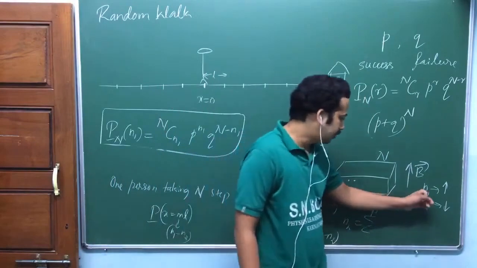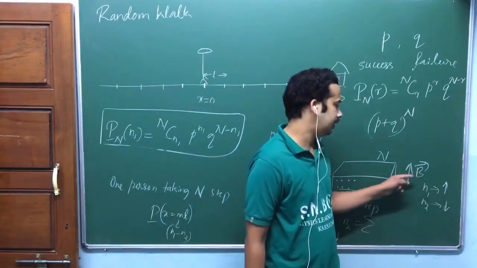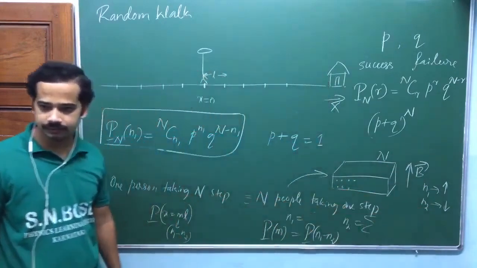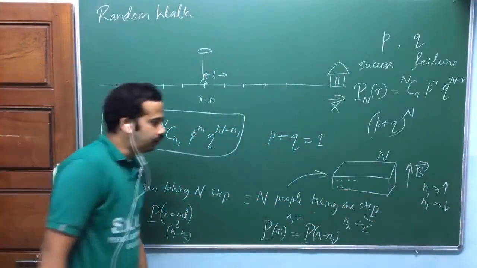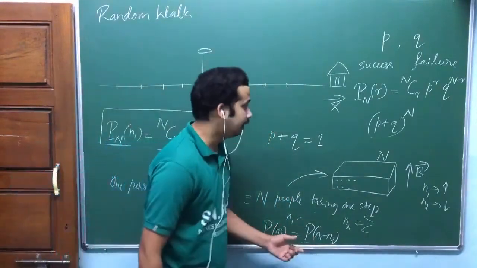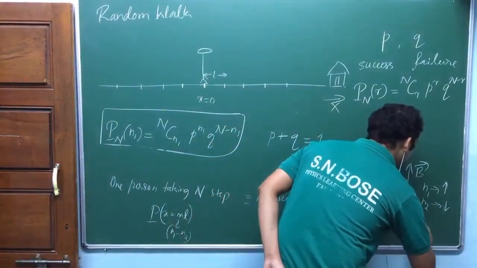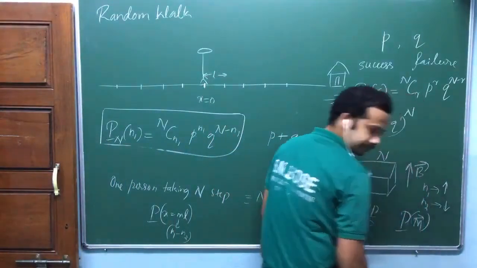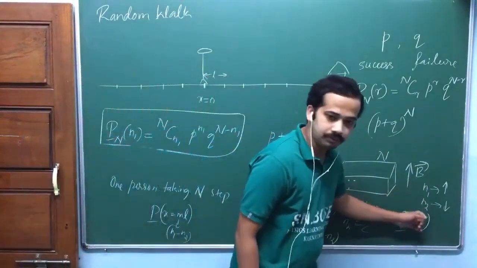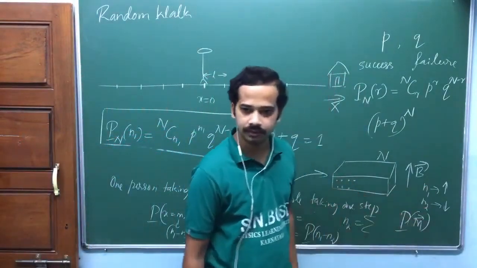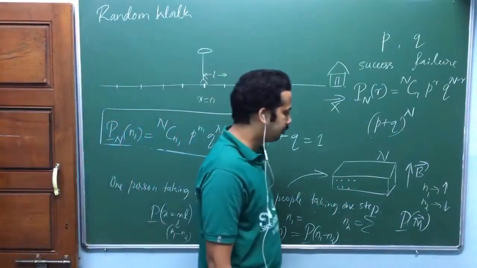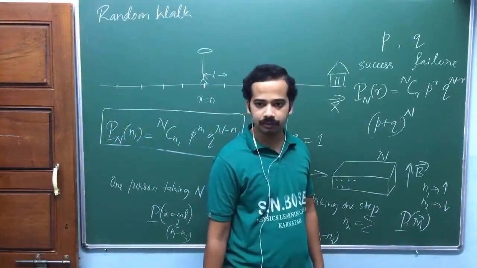If the number of atoms which are spin up along the external magnetic field is the same as the number of atoms which are spin down, then there will be no net magnetization, isn't it? Now here again, the probability of getting the displacement, similar thing. So here, what is this one? Probability of getting some magnetization, which depends on n1 and n2, or n1 minus n2, isn't it? Which will dominate, whether the number of spin up atoms are more than the number of spin down atoms or not.